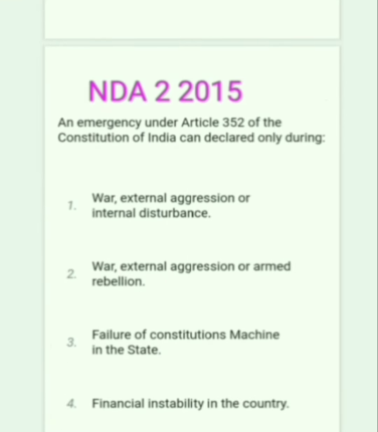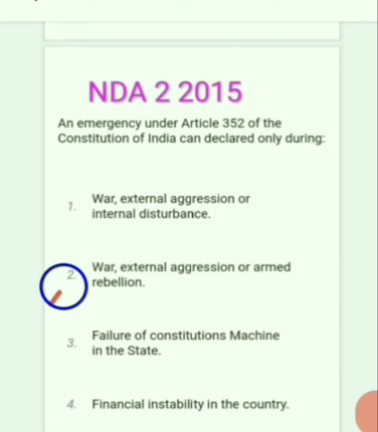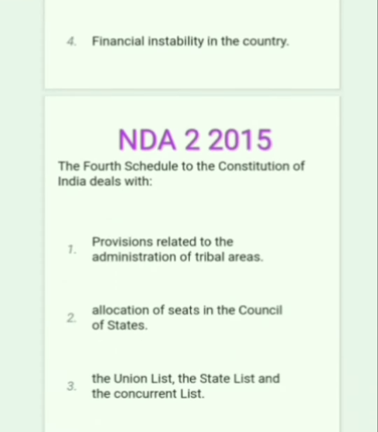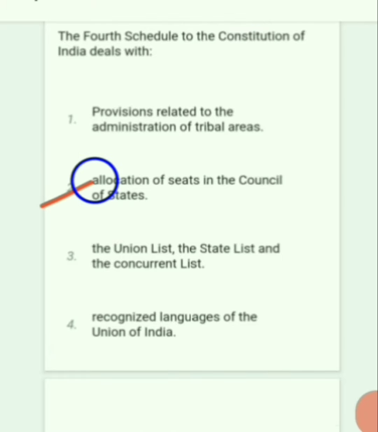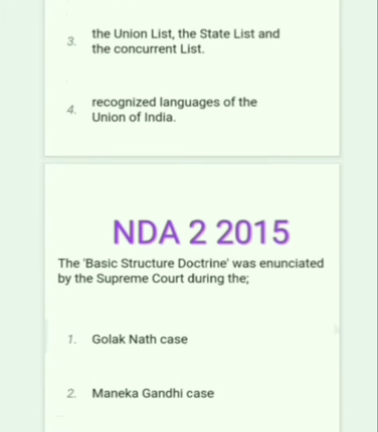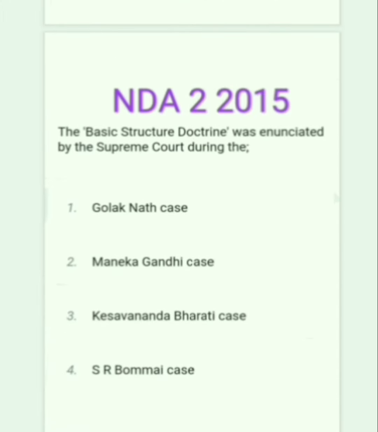An emergency under Article 352 of the Constitution of India can be declared only during war, external aggression or armed rebellion. The 4th schedule of the Constitution deals with the allocation of seats in the Council of State or Rajya Sabha. So option 2 is correct. Next question. The basic structure doctrine was propounded by the Supreme Court in the Kesavananda Bharati case. Option 3.